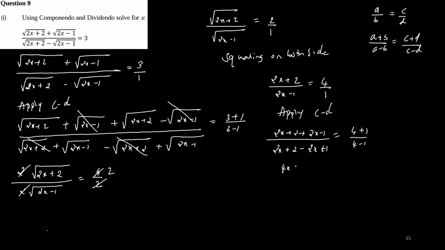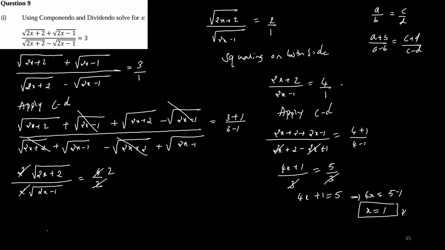4x plus 1 divided by... here 2x will get cancelled, plus 3. I get is equal to 5 by 3. So now 3 will get cancelled. So 4x plus 1 is equal to 5. Then I get 4x is equal to 5 minus 1. x is equal to 1, I get. Okay, so x is equal to 1, I get. So this is the answer, children.